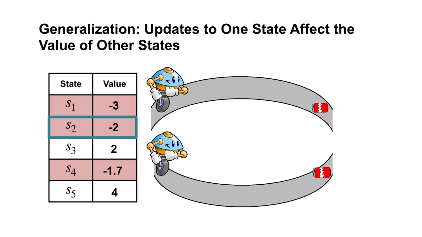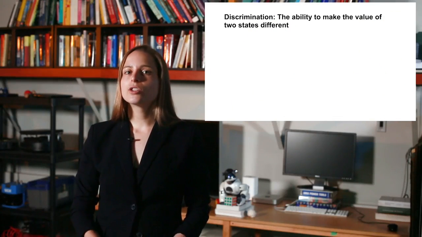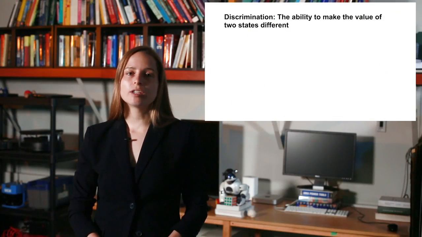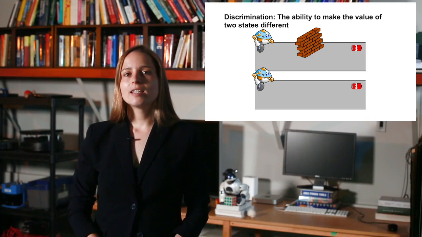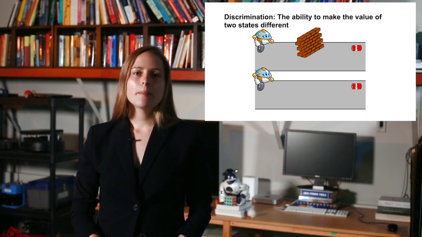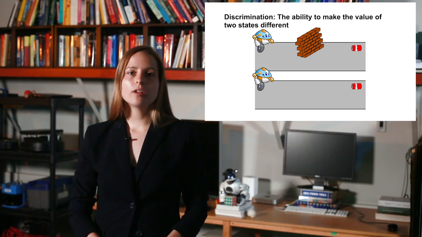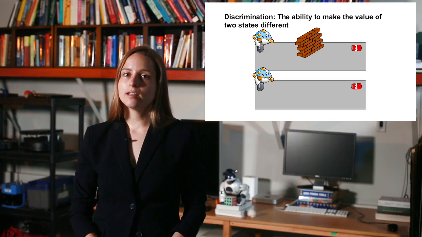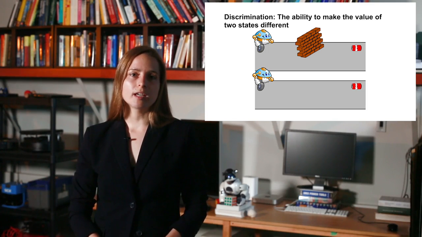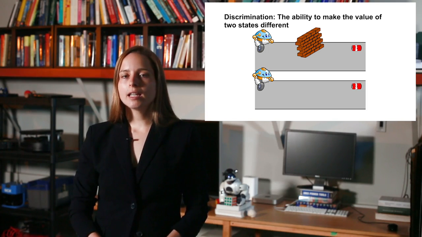On the other hand, discrimination means the ability to make the values for two states different, to distinguish between the values for these two states. Going back to the example of a robot collecting cans, imagine it is in a state where a can is 3 feet away but behind a wall. Contrast this to a state where a can is 3 feet away but with a clear path to reach it. The robot would want to assign different values to these states. So while it is useful to generalize between states with similar distance to the nearest can, it is also important that we discriminate between states based on other information when it is likely to impact their value.